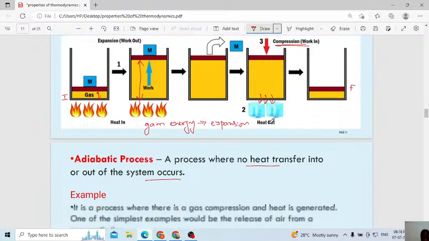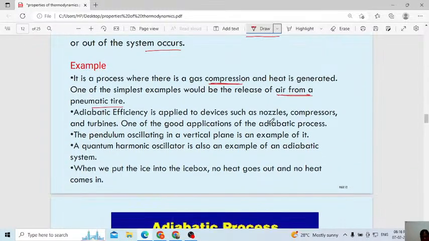That is the best example of an adiabatic process. Still, I will give more examples so you will understand more easily. Adiabatic efficiency is applied to devices such as nozzles, compressors, and turbines. These are good applications of the adiabatic process. You can observe this process in turbines, nozzles, and compressors, where we use the compressor for compressing gas. In all these types we will see adiabatic changes only.